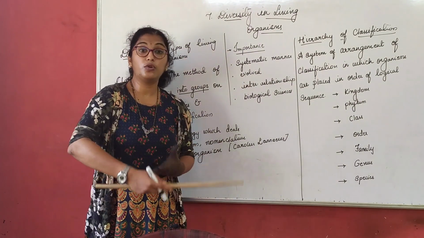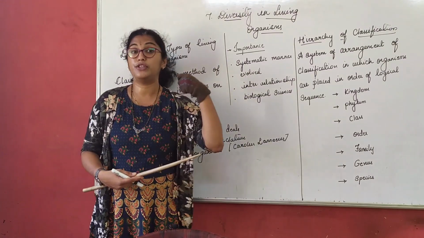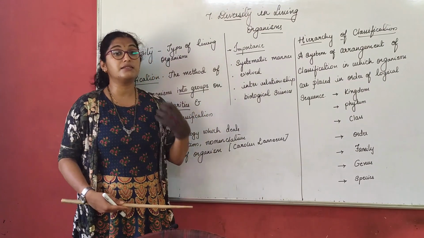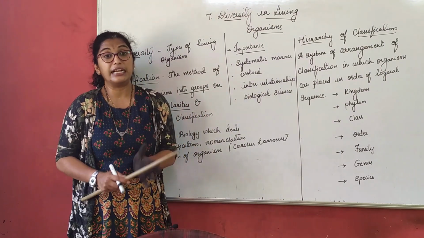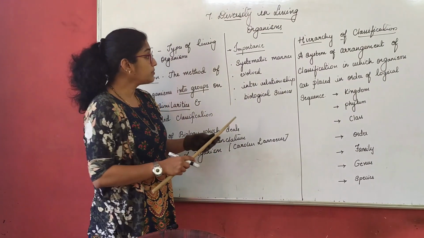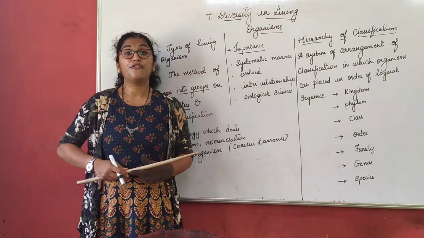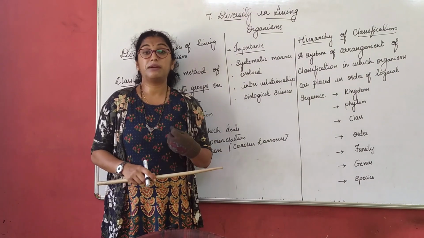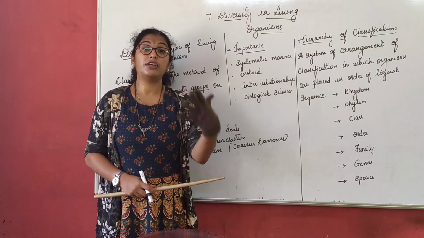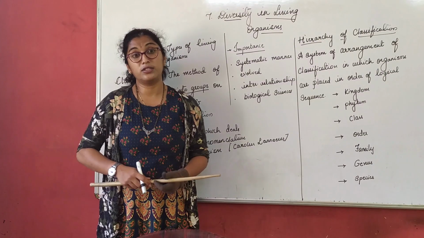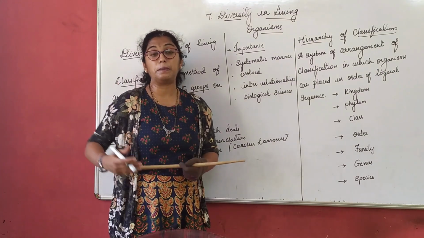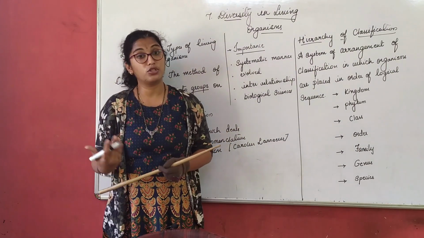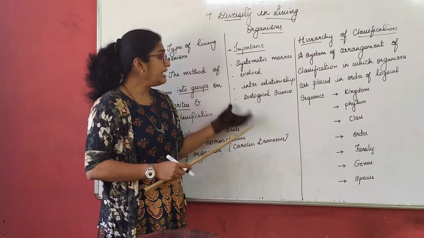Which can prepare their own food, which cannot prepare their own food, which are autotrophs, which are heterotrophs. So it gives us a systematic manner of understanding living organisms. Next, we understand from where living organisms evolved, right? That is about evolution. How did living organisms come into existence? What changes did they have to go through to change from one form to another over millions of years, right?